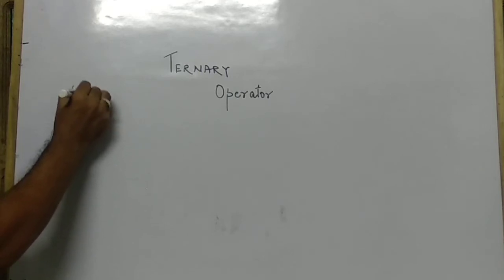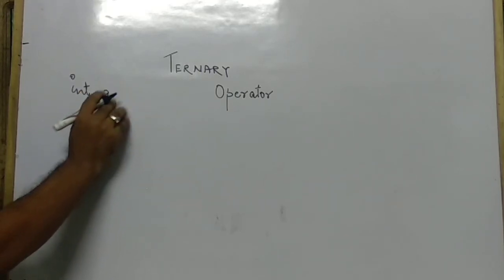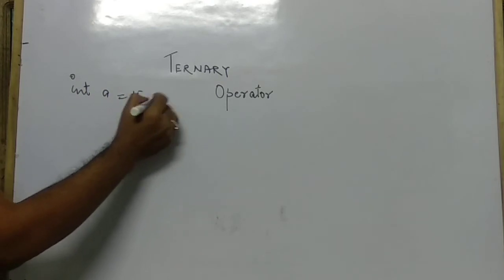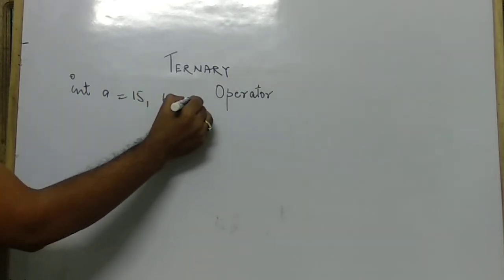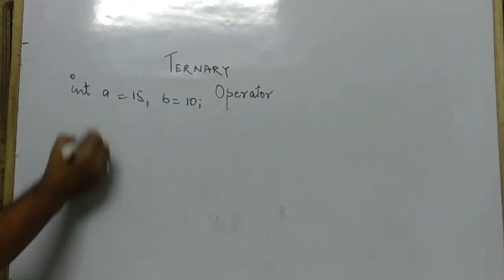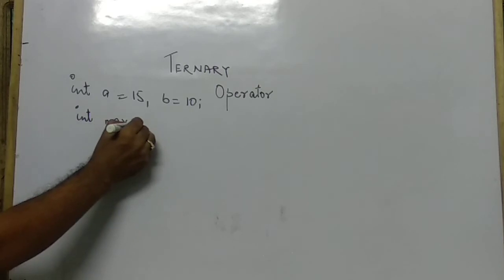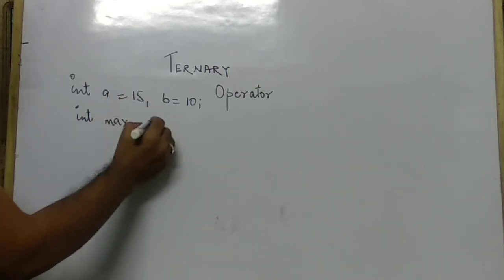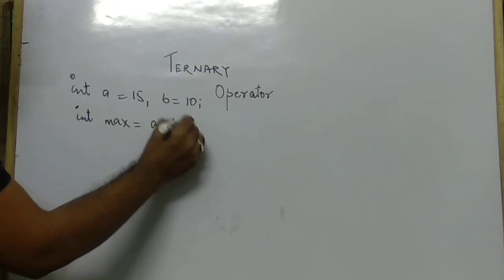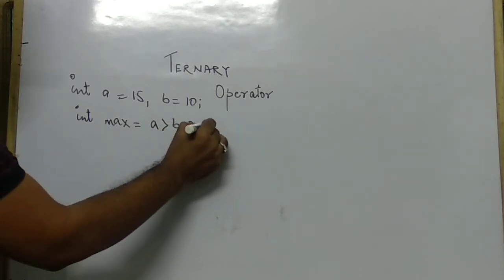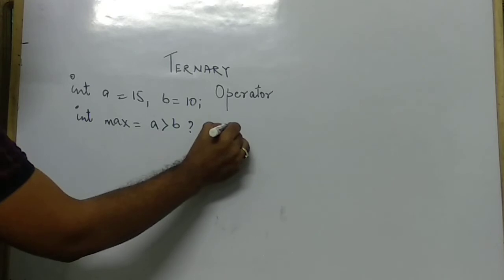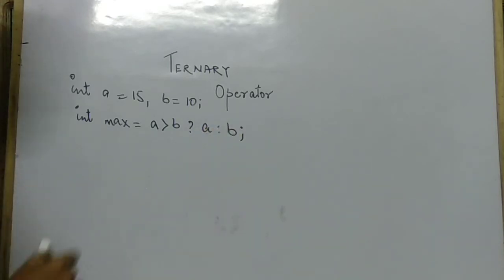Suppose there are two variables, say int a and b. The value of a is 15 and the value of b is 10. And if you write int max equals a greater than b question mark a colon b. Now, if I ask what is the value of max after executing this statement?